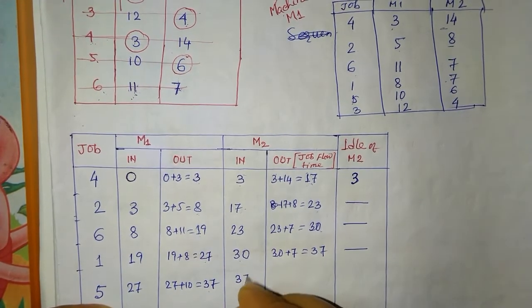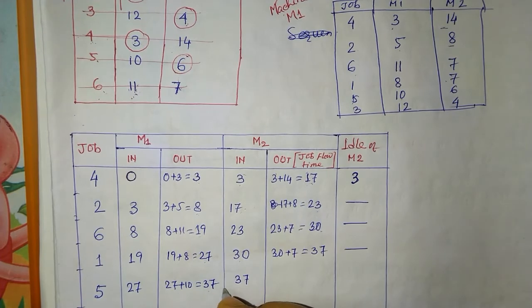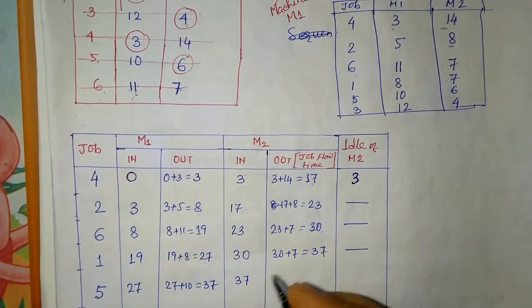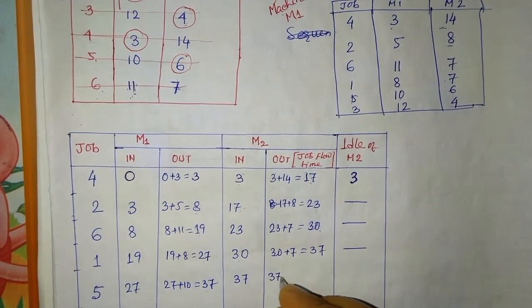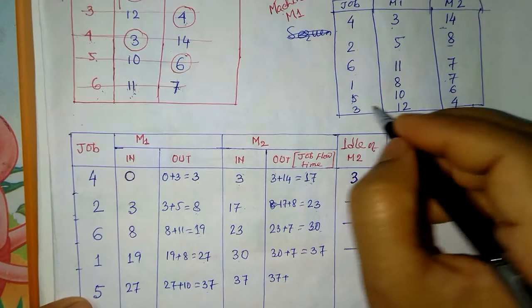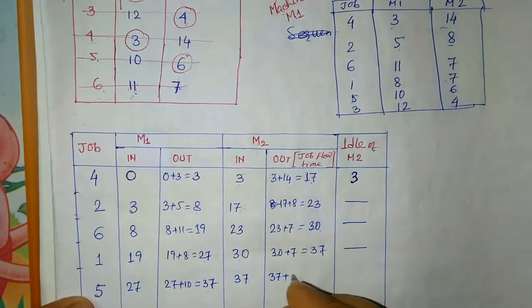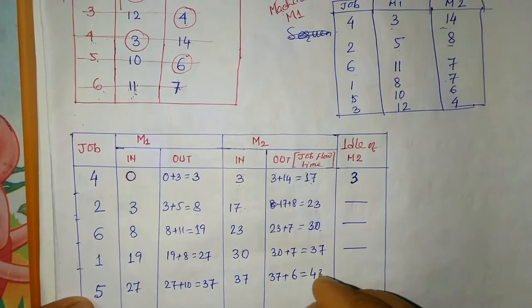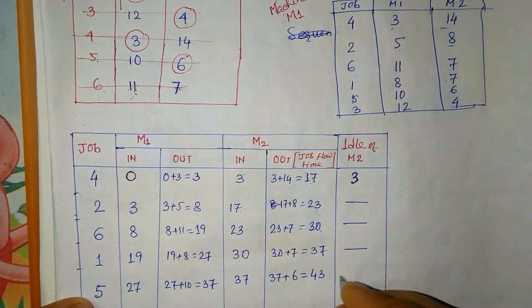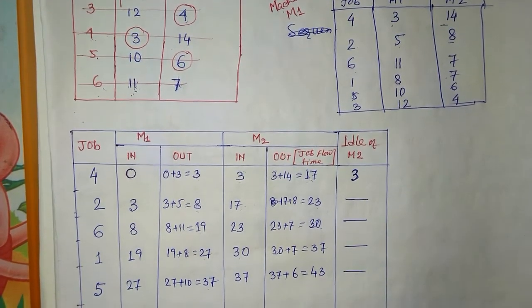So at this moment, no need to wait for job 5 as well as machine M2. So when is it going out? It goes out at 37 plus the processing time in machine 2, that is 6. So 37 plus 6 is how much? This is our 43. No idle time similarly.